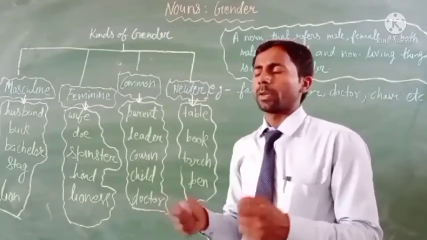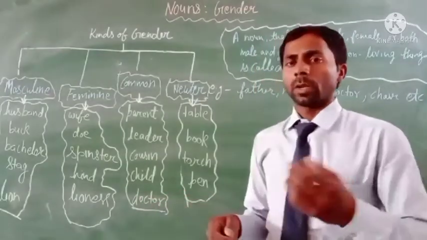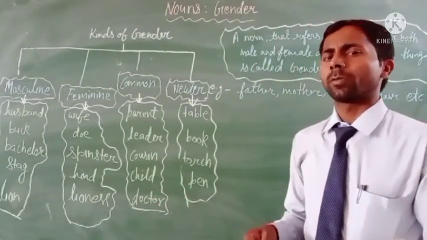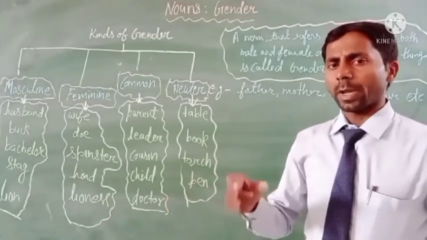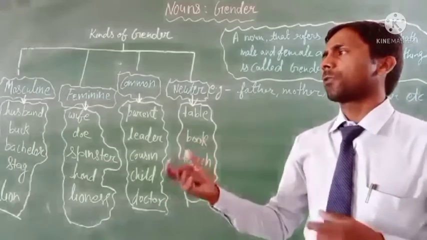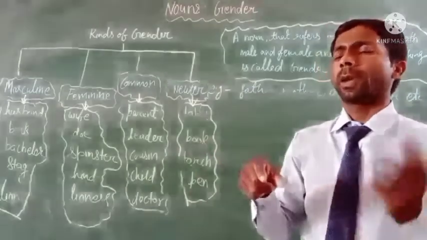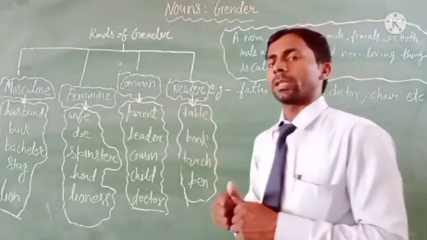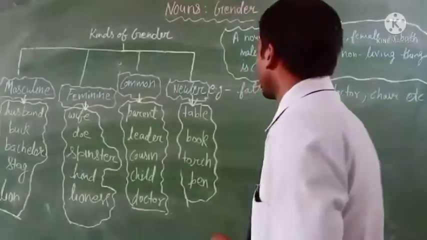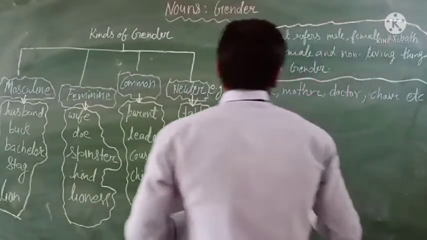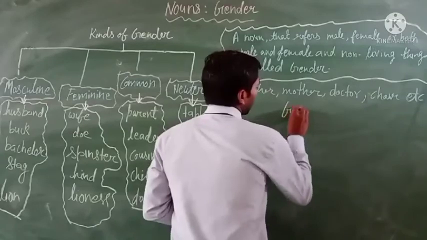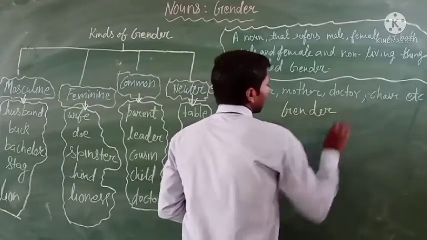Simply, a noun word that denotes a man, a female, or both male and female is called gender.